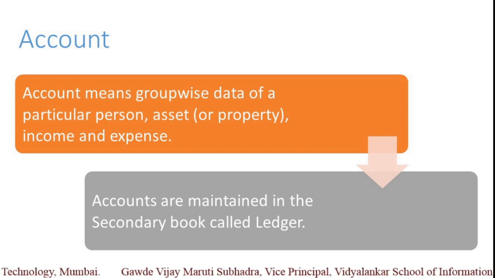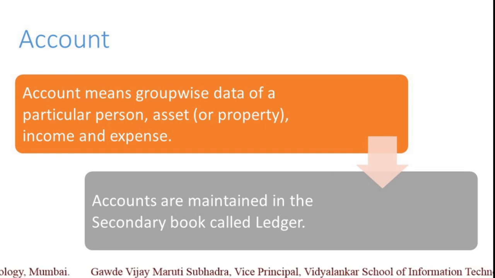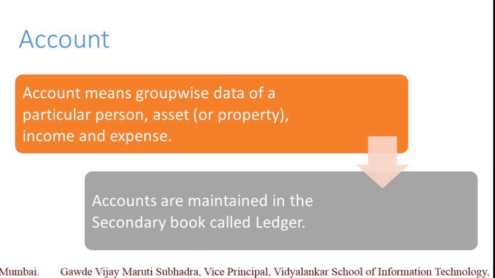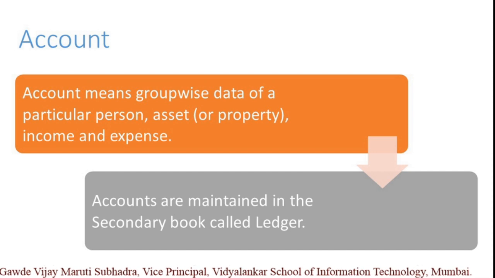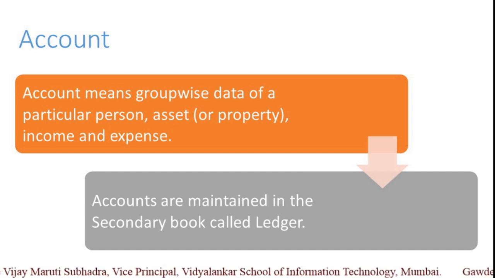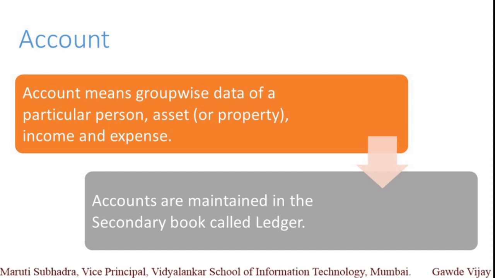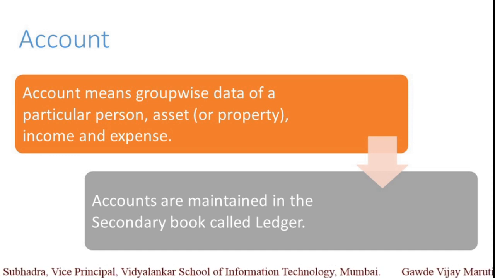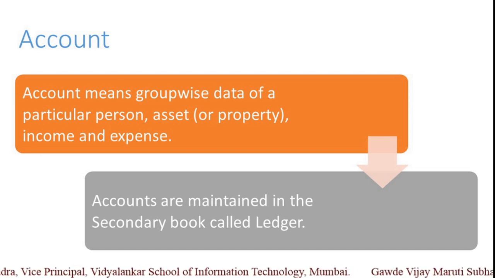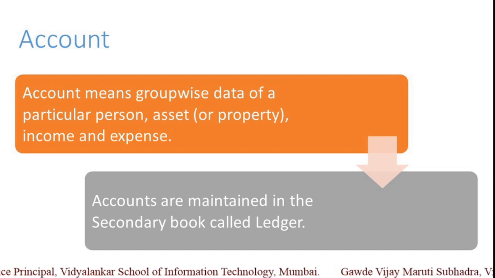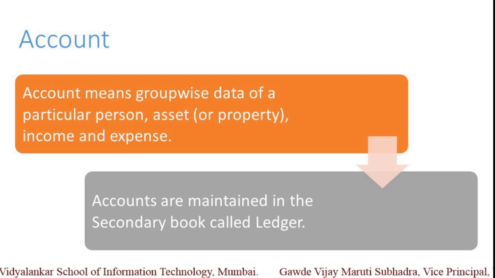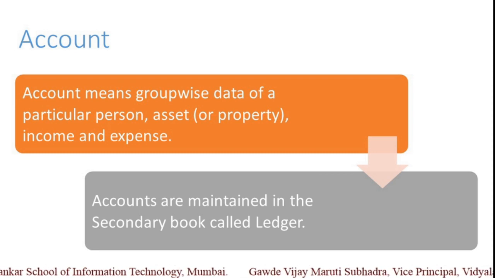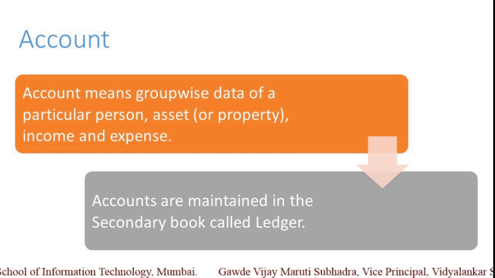is called the furniture account. Similarly, suppose we are dealing with a particular company, say ABC company. Whatever transactions we are doing with that ABC company are recorded at one particular part of that ledger as a group, and that group-wise data is known as ABC company's account. So whatever dealings we have with ABC company are recorded at that place.